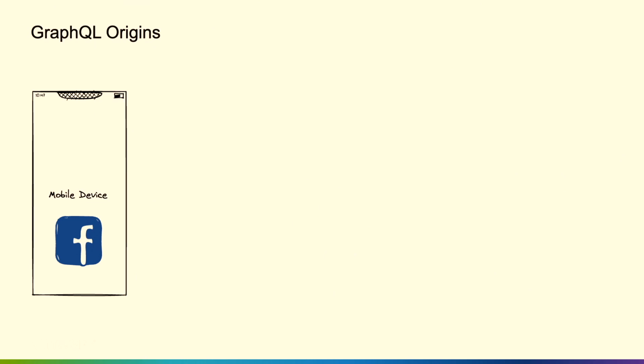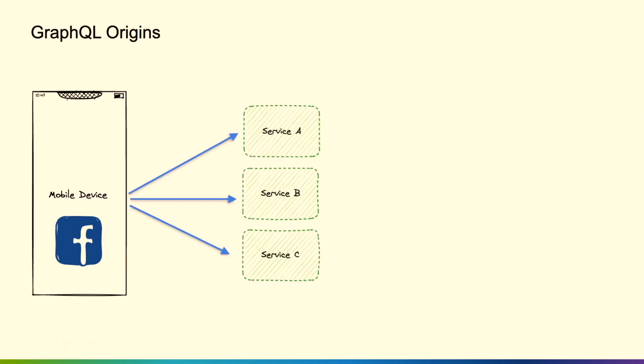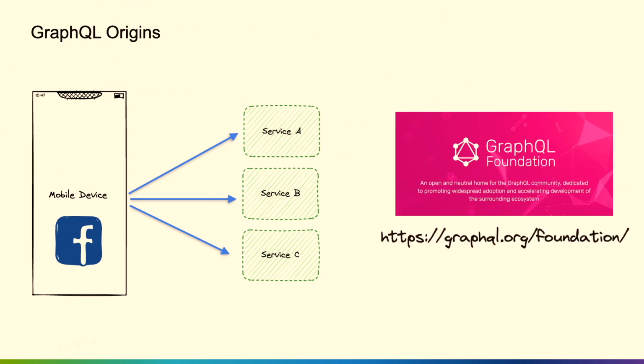So a little bit about the origins. This really started at Facebook back in 2015, where they had a lot of similar problems, right? They're building out these iOS and Android applications, and Facebook has a ton of data. They don't need to return all of that data on the mobile app that they were returning on the desktop app, right? And they had all these different microservices that they needed to call to aggregate all that data together. So they came up with GraphQL. This was open sourced in 2015, and once it was open sourced, it's no longer run by Facebook. It's actually governed by the GraphQL Foundation. So if you want to learn more about them, you can do so there.